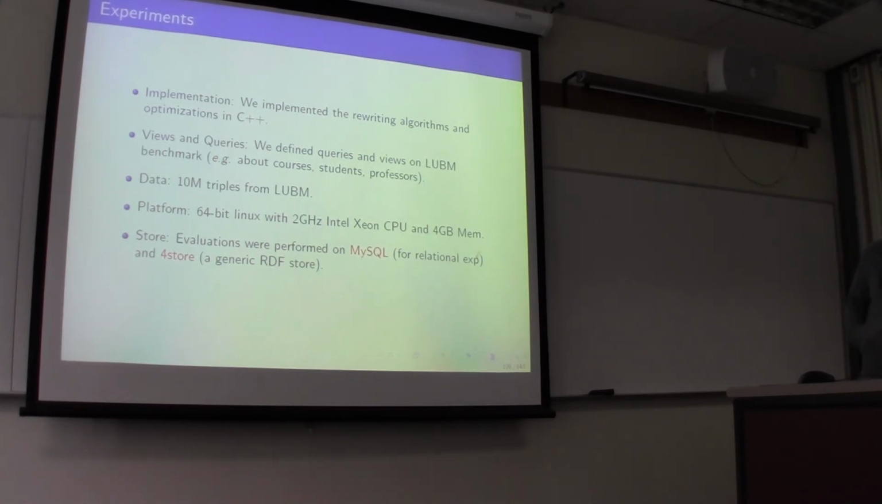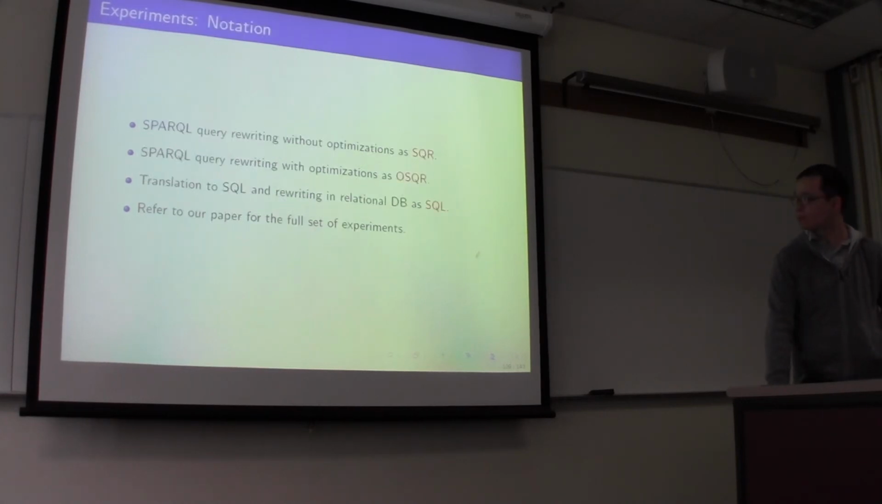For the relational experiment, we do it on MySQL, and for the others, we evaluate on a triple store, which is a generic RDF store. We denote SPARQL query rewriting without optimization as SQR, and SPARQL query rewriting with optimization as OSQR. We also denote the SQL solution, which basically translates everything to SQL and does the rewriting in a relational database, as SQL. The full set of experiments is in the paper.